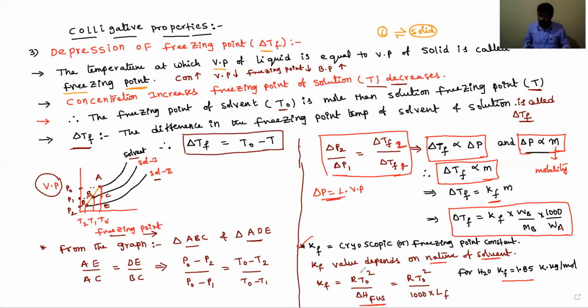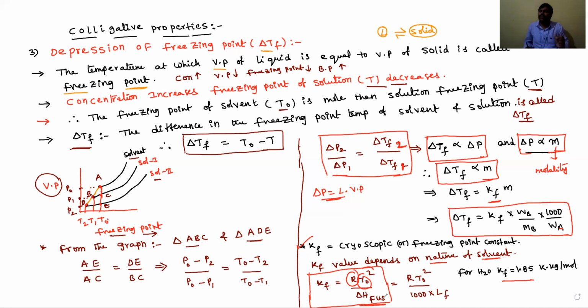This is the formula, dear students: Kf is equal to R T naught square divided by enthalpy of fusion. What is R? R indicates the universal gas constant, and T naught indicates the freezing point temperature of the solvent.